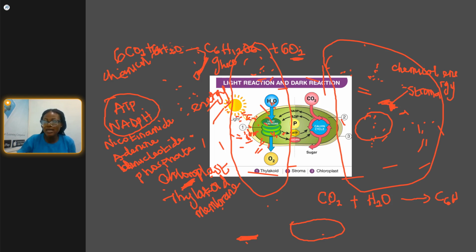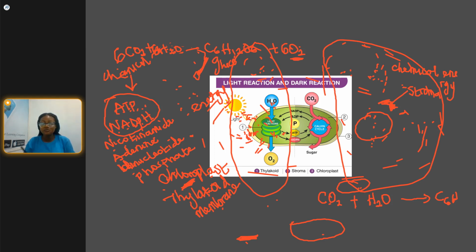So the chemical energy produced by the light reaction is ATP and NADPH, which is adenosine triphosphate and nicotinamide adenine dinucleotide phosphate. All right, so when this is produced, the reaction continues, and it is the production of this that arrives at sugar, and this sugar is the glucose produced here.